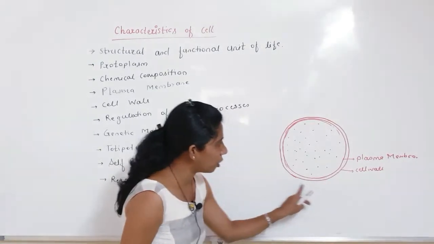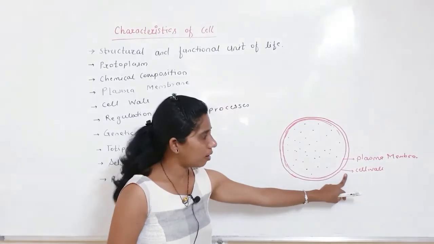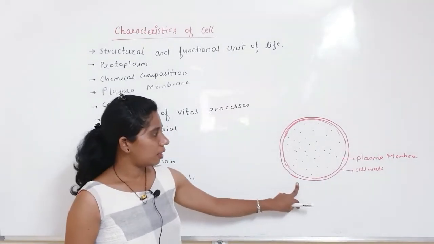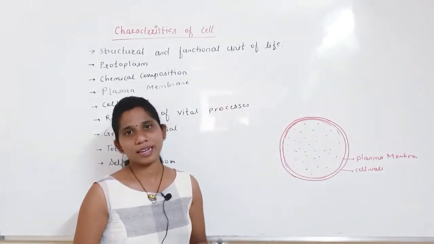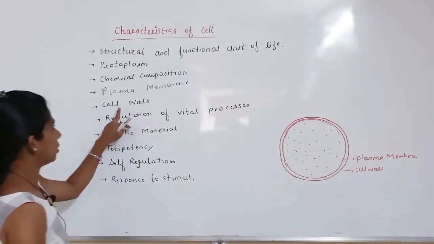The cell wall is not present in the animal cell, but it is the characteristic feature of plant cells and bacteria. So this is about the cell wall.